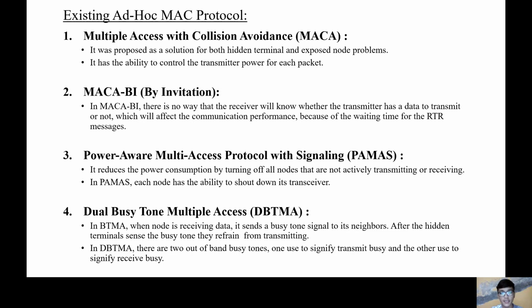While in DBTMA, dual busy tone multiple access, there are two out of band busy tones. One is used to signify transmit busy and the other is used to signify receive busy. By this, whether the node is transmitting data or receiving data, the hidden terminal hears the busy signal and refrains from transmitting.